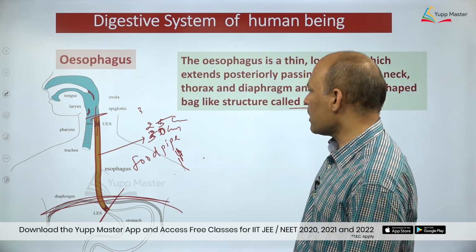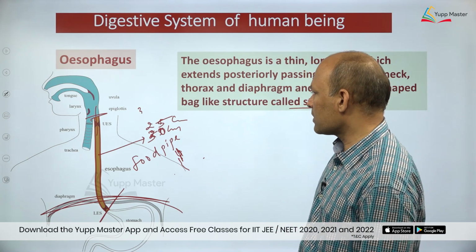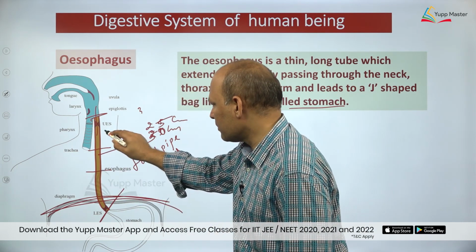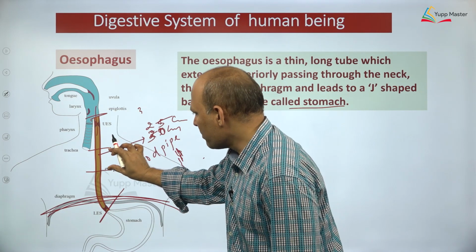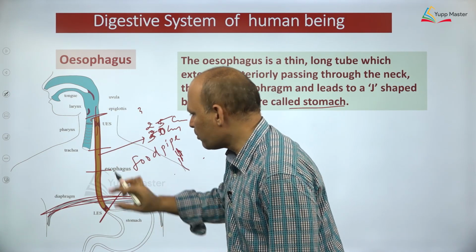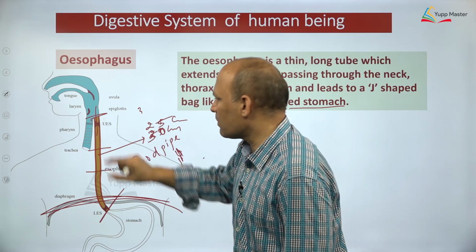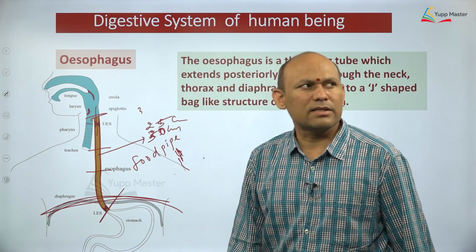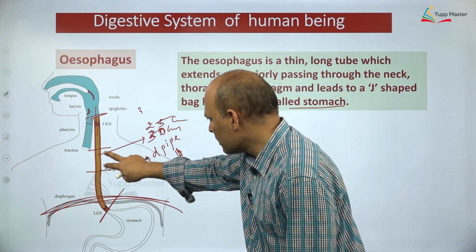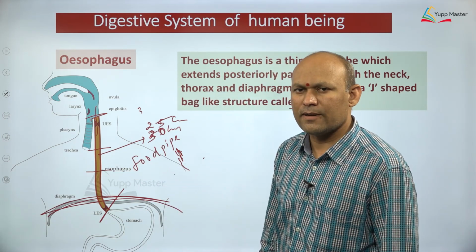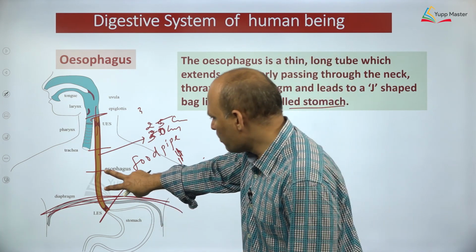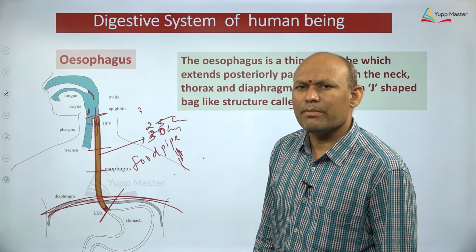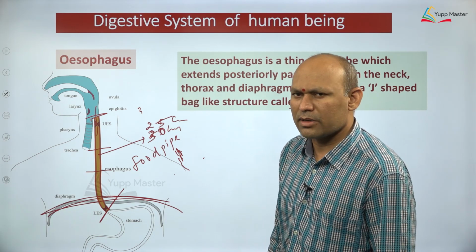Again, certain things I would like to share with you as far as the esophagus is concerned. You can divide the esophagus into three parts: anterior 1/3 esophagus, middle 1/3 esophagus, and posterior 1/3 esophagus. Anterior 1/3 esophagus is made up of striated muscles. Middle 1/3 esophagus is made up of what? Most important, mixed muscles, striated and plain muscles are there. Posterior 1/3 esophagus is made up of only plain muscles or involuntary muscles, dear students.